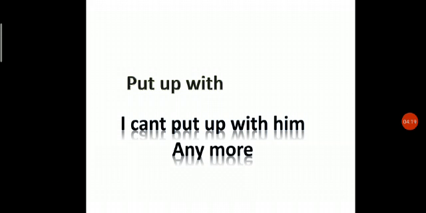So, what is the meaning of the phrasal verb put up with? Put up with means tolerate, sahikya. So, I can't put up with him anymore. So, the phrasal verb put up with means tolerate. So, we have learned two phrasal verbs. First, put on, and the next one, put up with.